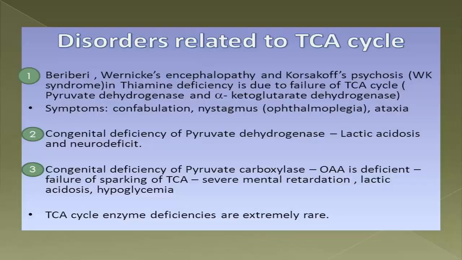Now in the next slide, it is an interesting and important clinical note, and I think it is the most interesting slide of this class, that is the disorders of the TCA cycle. Starting from the school days, you have read about thiamine deficiency, beriberi, Wernicke's encephalopathy, Korsakoff psychosis. Now what are the symptoms of this thiamine deficiency? These are confabulation. It means the patient creates false or erroneous memories without intention. Somehow honest lying. The patient doesn't know that he or she is lying. So this is confabulation.